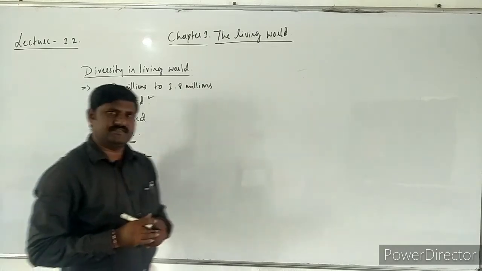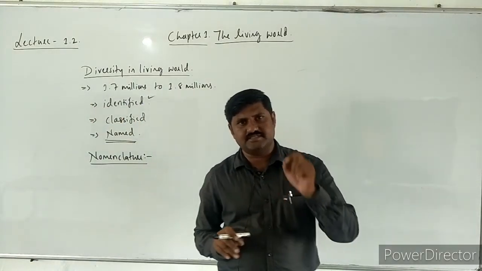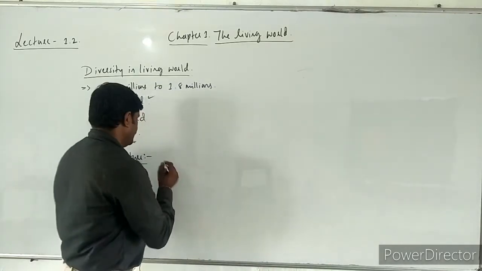Nomenclature. What is this nomenclature? Nomenclature is nothing but the science of giving a name to an organism.